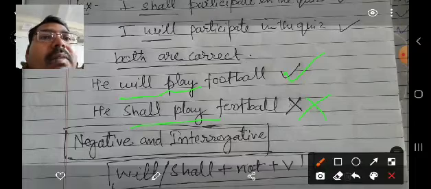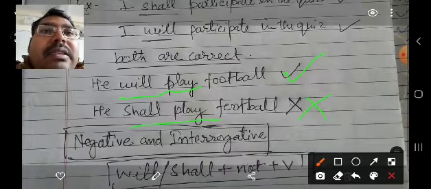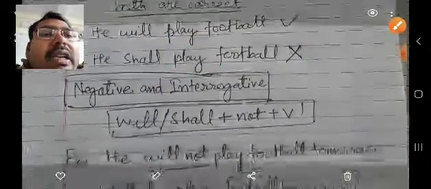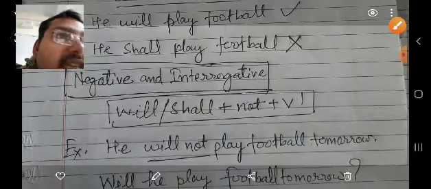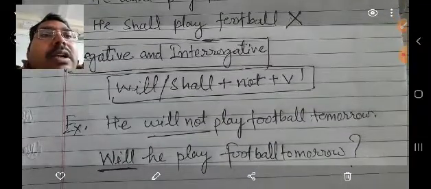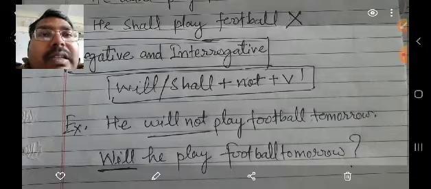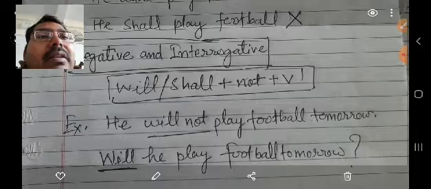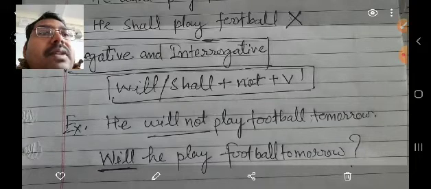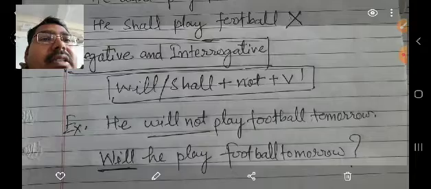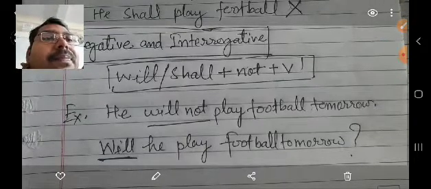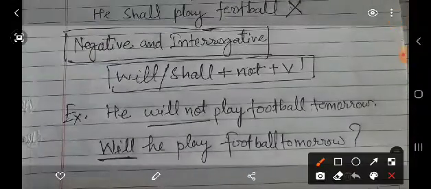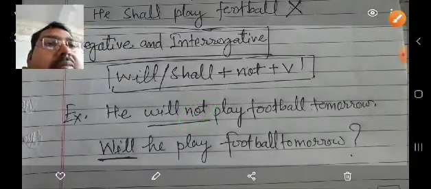Now if you start expressing your future plans in simple future tense, then you need to make sentences negative and interrogative also. Earlier we learned that we put a not after the helping verb to make sentences negative. So here you can see that we use will or shall plus not plus verb first form for making negative sentences. Here you see, he will not play. After will we put this not, and this sentence will become negative.